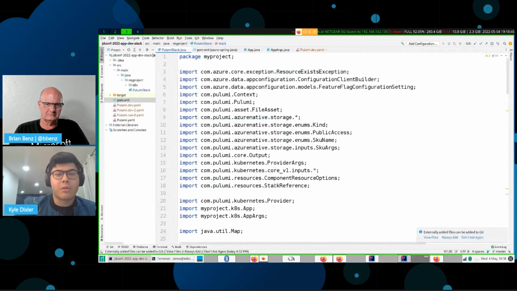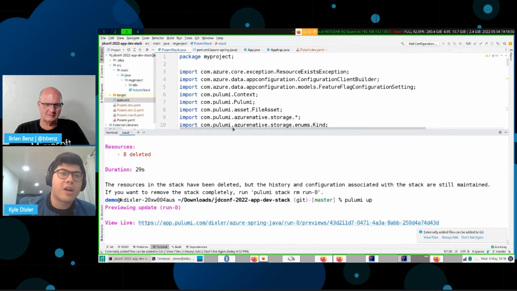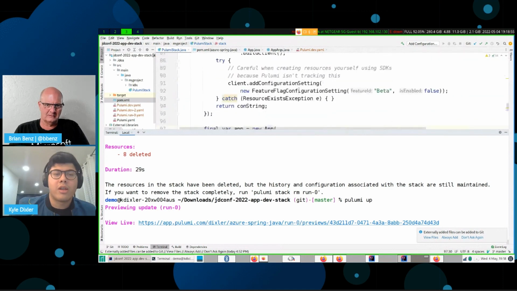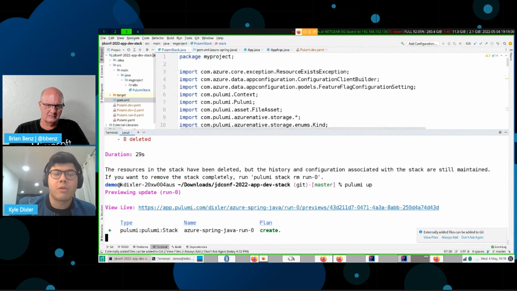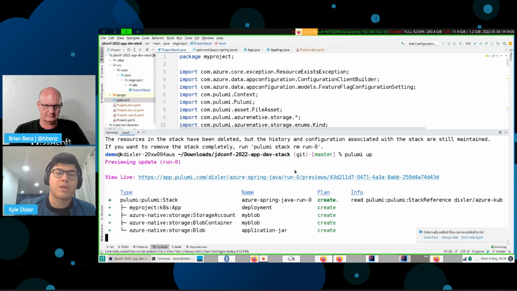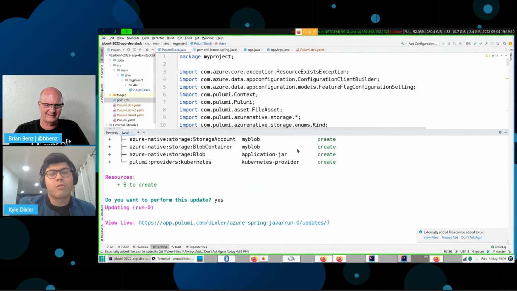So we're going to have an application over here. I'm going to deploy it from scratch. I deleted it earlier while I was testing this out, and I'm going to run Pulumi up on the stack, and then it's going to run this program, figure out all the resources that we want to deploy in here, and then it's going to show me a plan and ask me if I like the plan. I'm going to say yes because I want to deploy this thing. And then it's going to run the deployment.